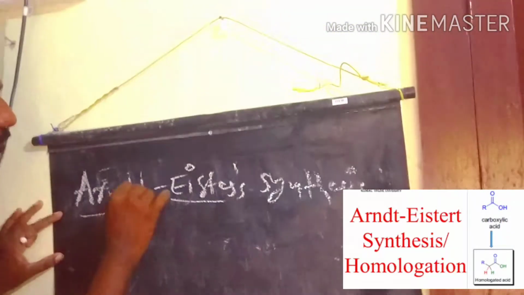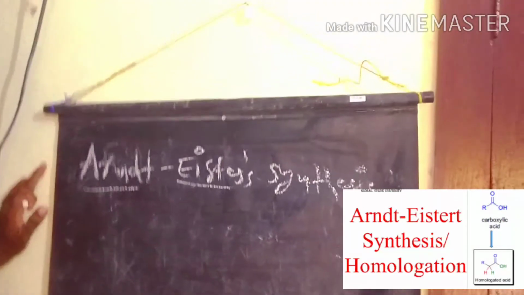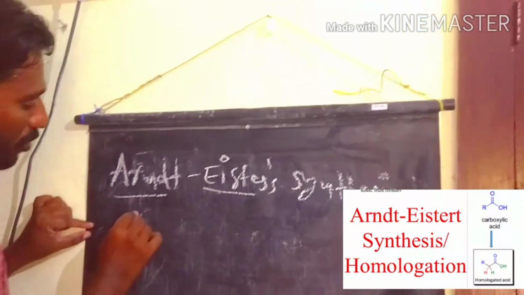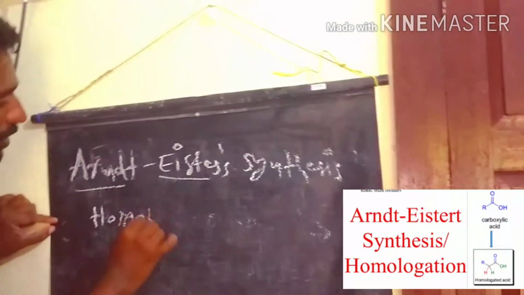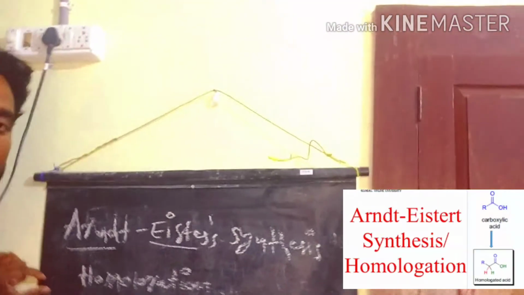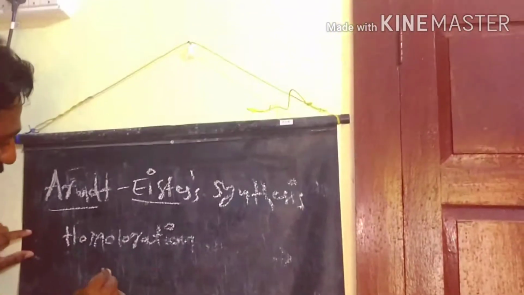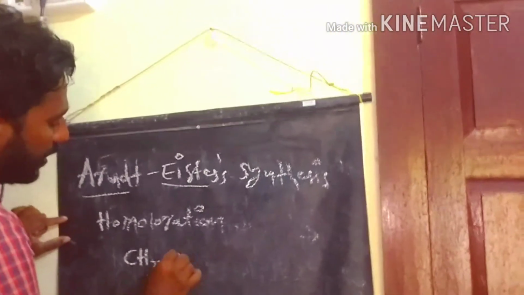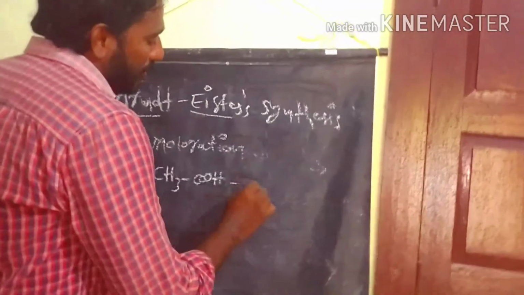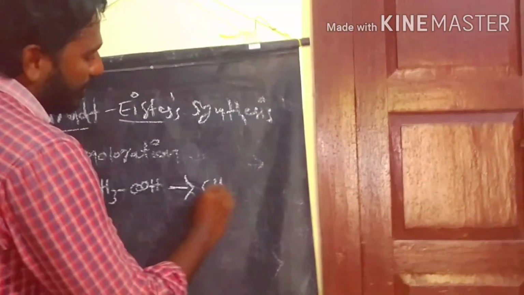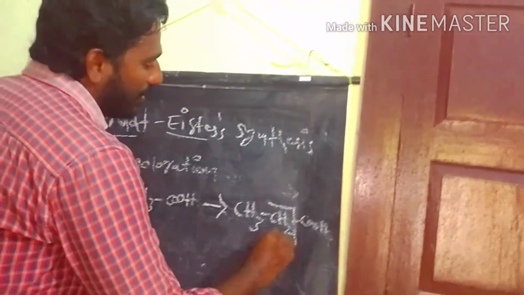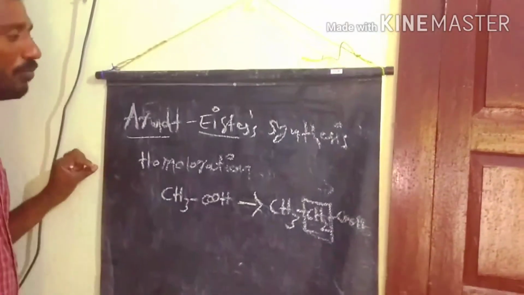These two scientists developed the synthesis for the homologation of carboxylic acid. What is called homologation? We call it increasing the carbon chain by one carbon. That we call homologation. For example, a simple example: if you take acetic acid as the reactant in this reaction, finally we get propanoic acid as the product. That means we can increase the carbon number in the chain by one. That we call a homologation reaction.